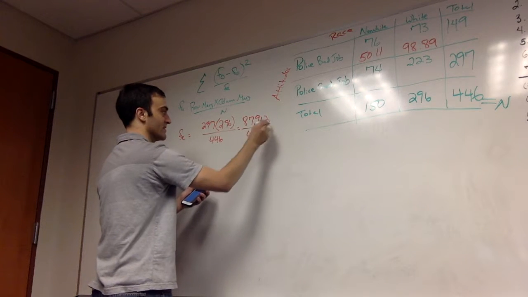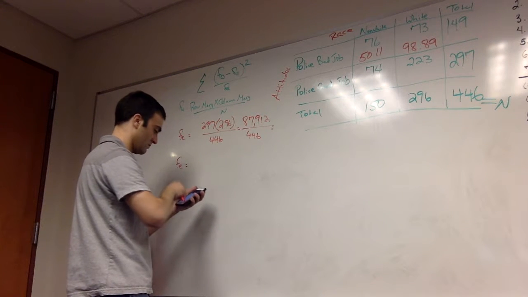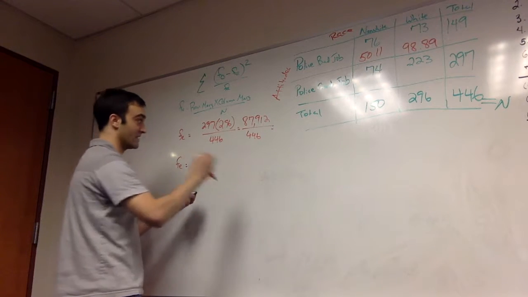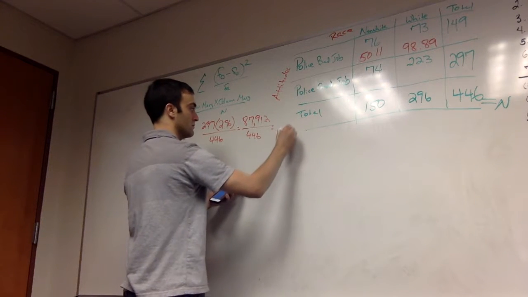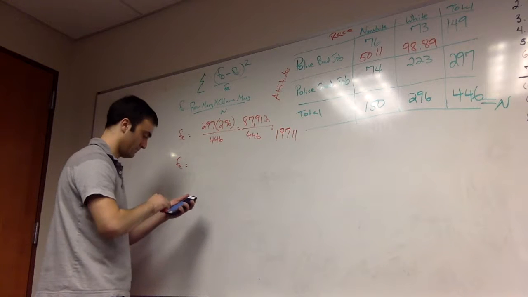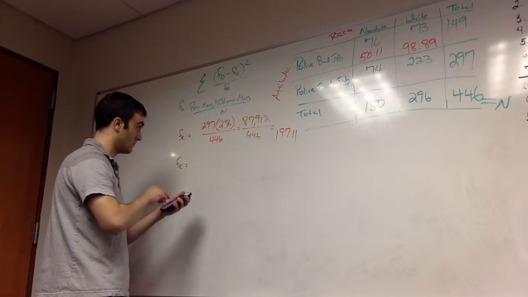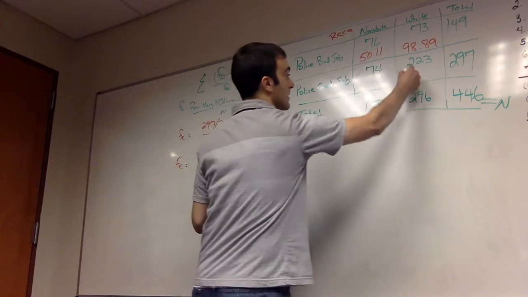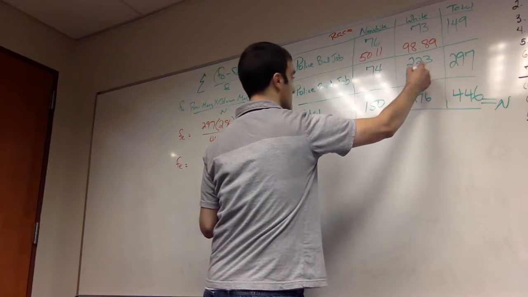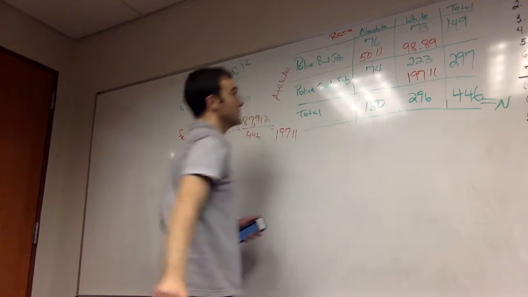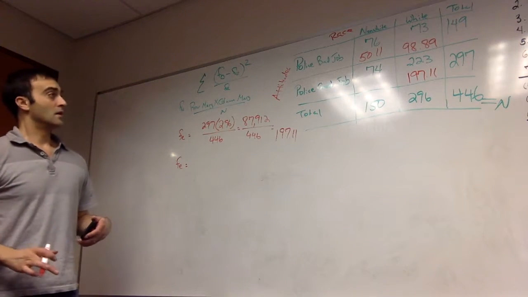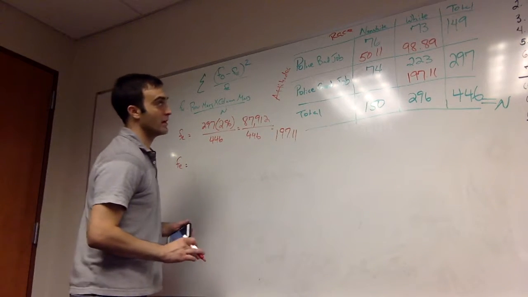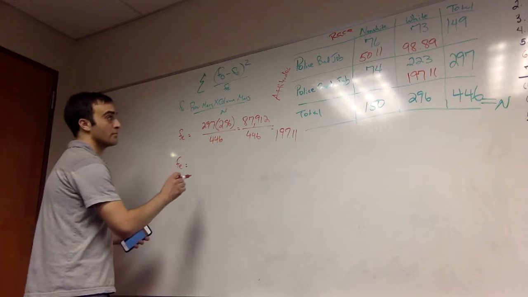Divided by 446 equals 197.11. So that's the expected value in the southeast cell, 197.11. We should expect to see 197, 198 whites saying police do a good job.